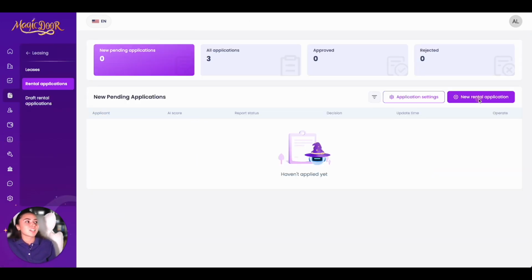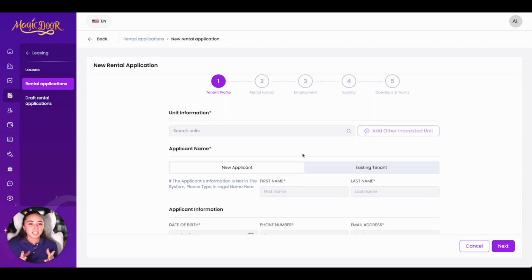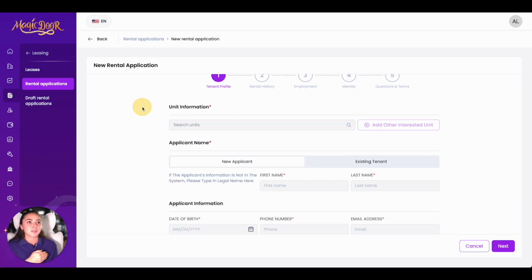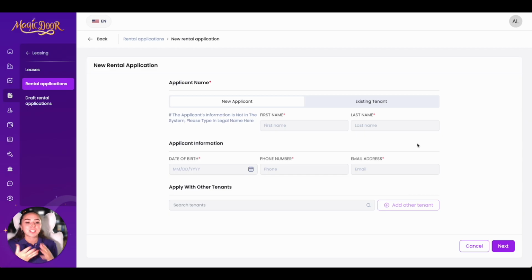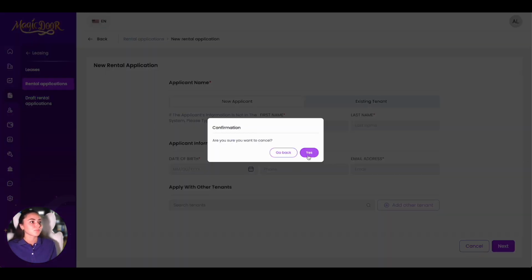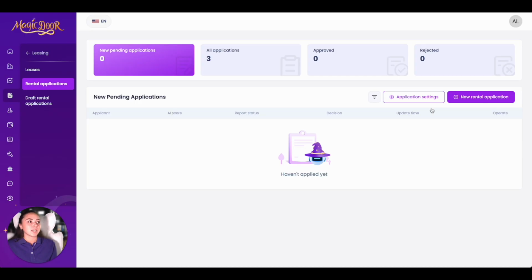The other option we have is new rental application. The reason for this is that if you have a tenant come in person, you don't necessarily want to give them a link to fill out online. You have them in person. So you can have them fill out a paper form, hand that to you, and then you can go in and fill out the information for the tenant. This goes for any tenant information, whether that's payment information, filling out an application for them, or their contact information. You have the option and the ability to fill this out for them. So you're just going to go through and fill out this application based on the information they have given you. I won't go through that right now, but that is how you do it.